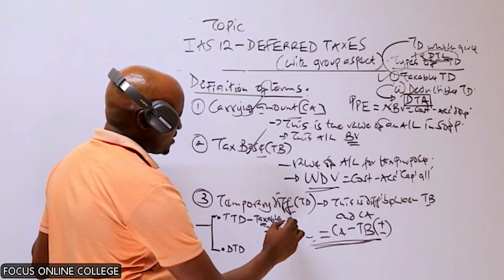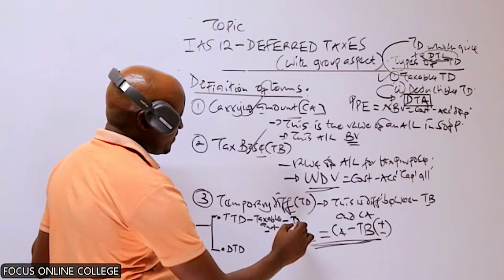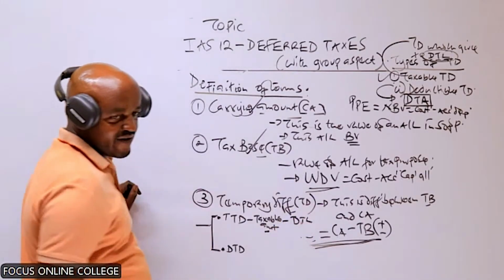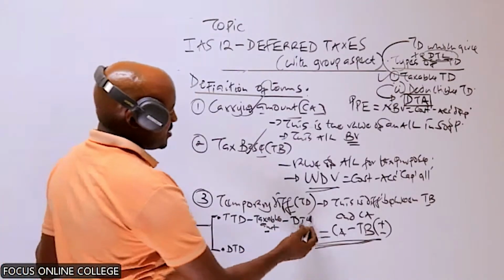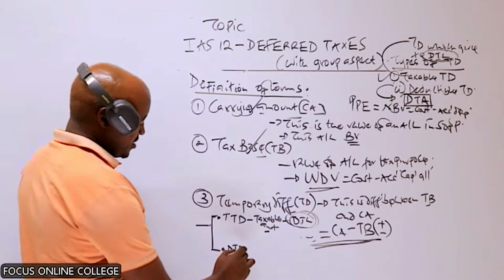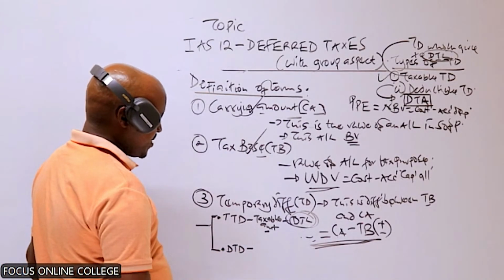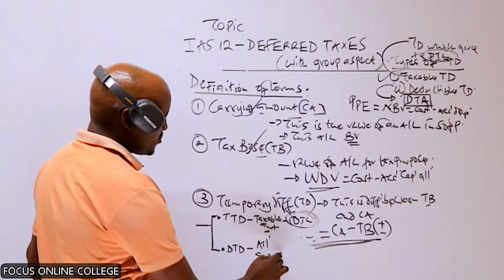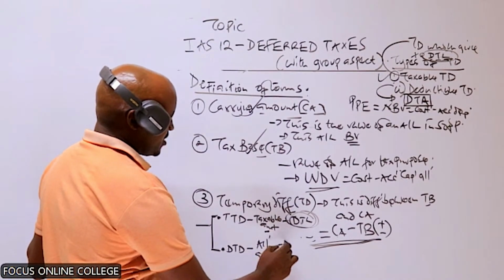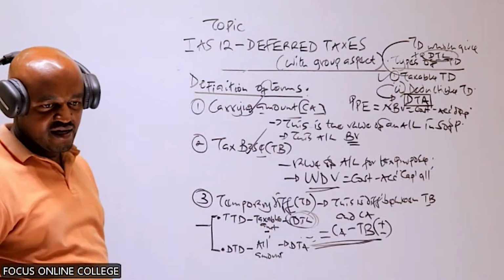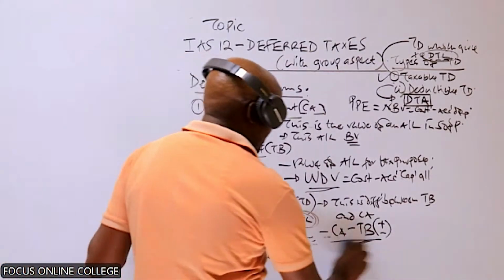As a result, this gives rise to a deferred tax liability, the tax payable by the company in the future. The deductible temporary difference will give rise to amounts which are allowable in the future, and therefore results in the deferred tax asset.